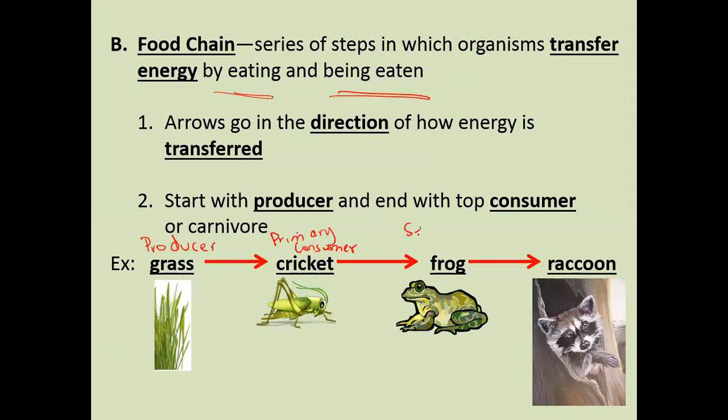Then the secondary consumer is either a carnivore or omnivore, but this is an omnivore. And the last one is the tertiary. The tertiary consumer is a raccoon. So this is the way to draw a food chain, and you must make sure you draw the arrow pointing in the direction of the flow of energy, not telling me the one that eats the other one. Please put all these things in mind.